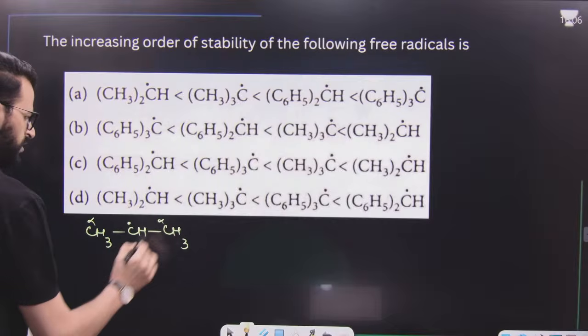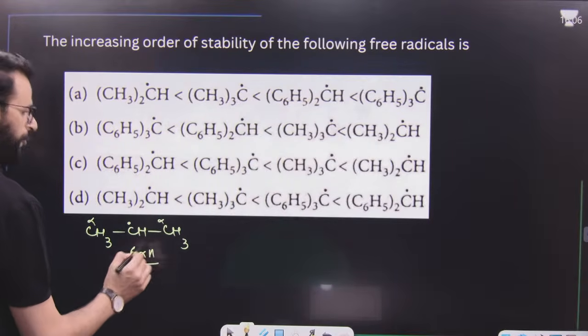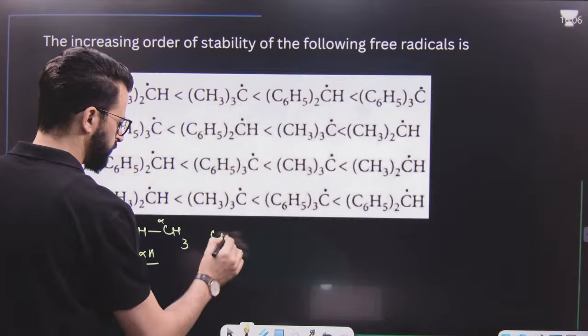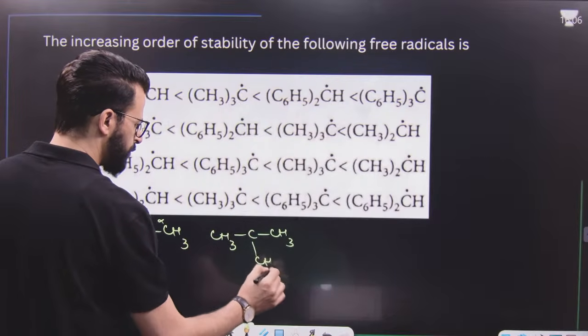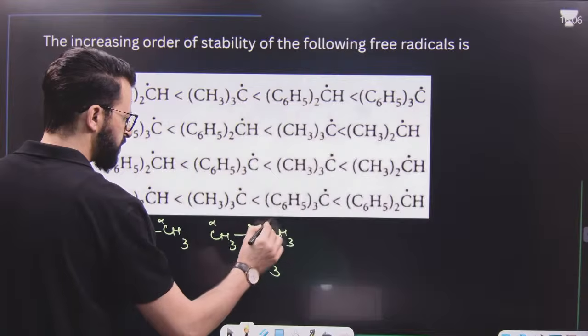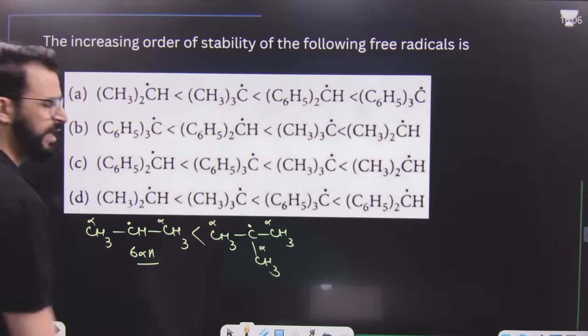Now have a look. This one, the isopropyl radical, is stabilized due to 6 alpha hydrogens. This radical, tertiary butyl, is stabilized due to 9 alpha hydrogens. That means this is more stable. So it will be like this.